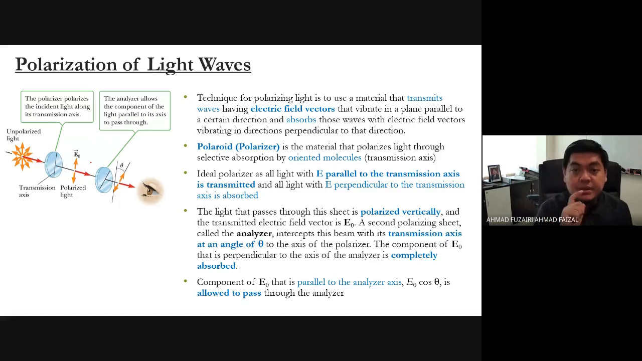The technique for polarizing light is to use a material that transmits waves having the electric field vector vibrating in a plane parallel to a certain direction, and absorbs those waves with the electric field vector vibrating in directions perpendicular to that direction. So it is like this. When you have a polarizer, this is considered as a polarizer.